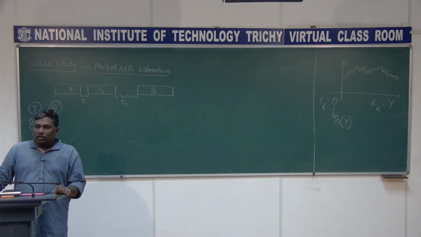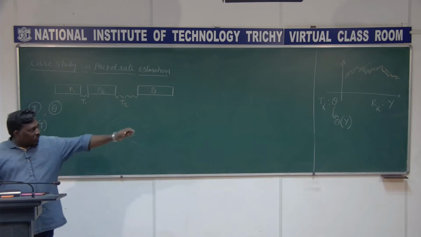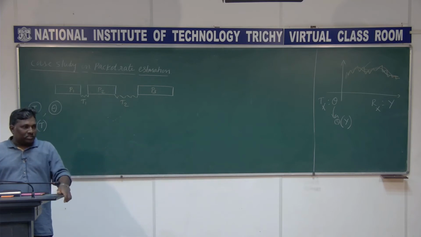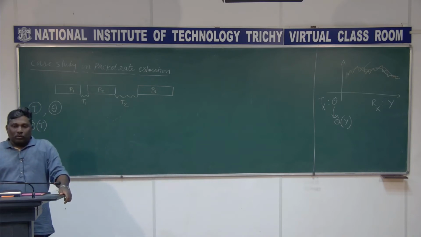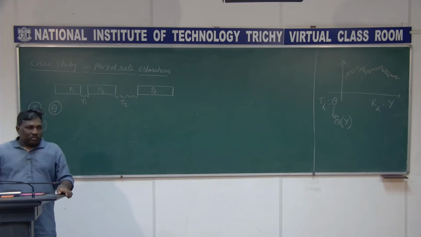Whenever you try to estimate the value of a random variable, we call that problem the estimation problem. I have given a simple example which gives you a clear idea about what the estimation problem is, right? You observe some random variable and you try to estimate the outcome of another random variable. That is what it means.